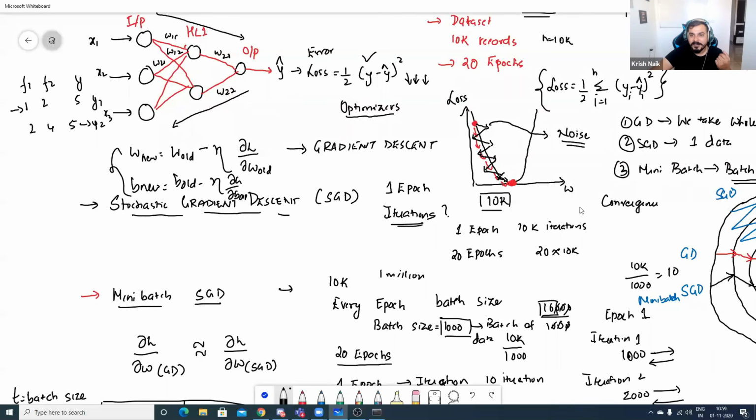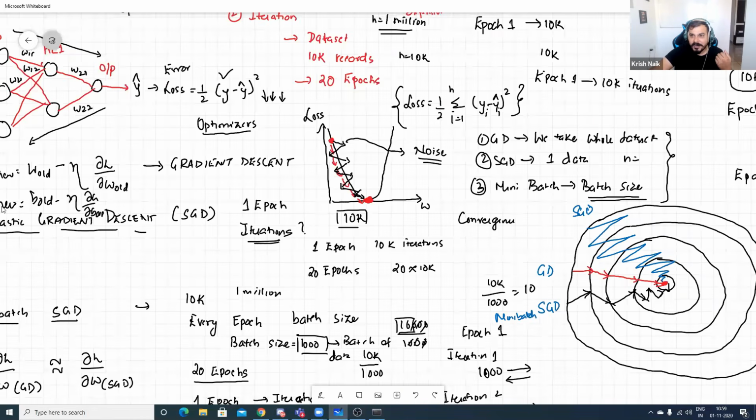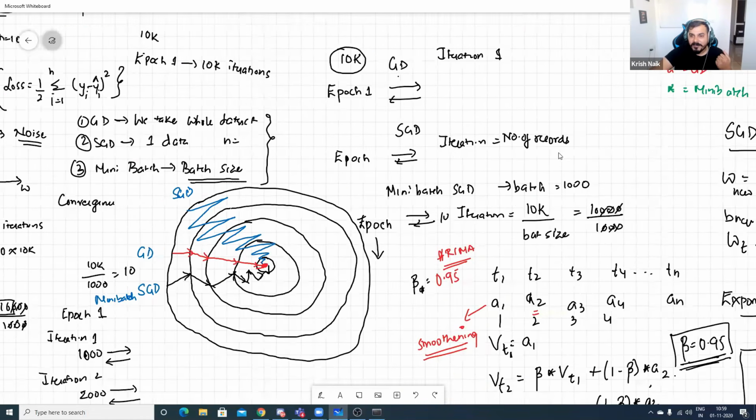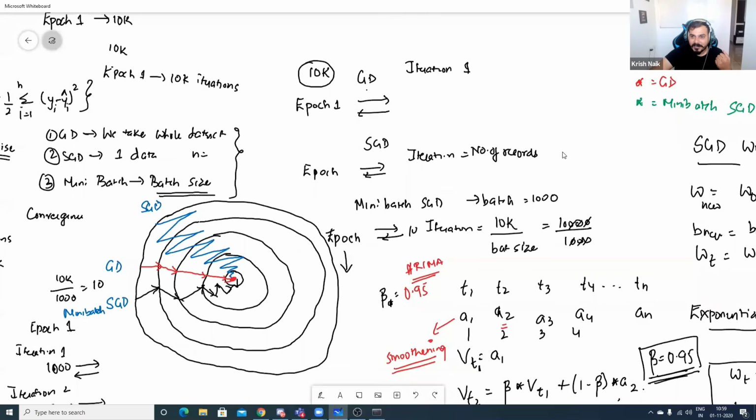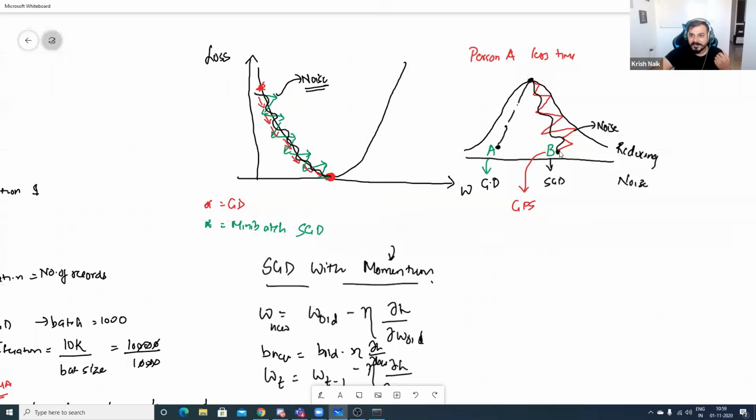Sure, I'll do that. Why are we giving more importance to previous weight and not current weight? That is also a very good question. Let me just show you this diagram. Now see, if I really want to take this path, I obviously have to be dependent on the previous weights, right? Suppose this was the original path, but now from this path, I'm making those changes, right? So probably more importance is given to the previous weight. Bias updation happens in the optimizer only. No, like how weight updation happens, bias updation will also happen.